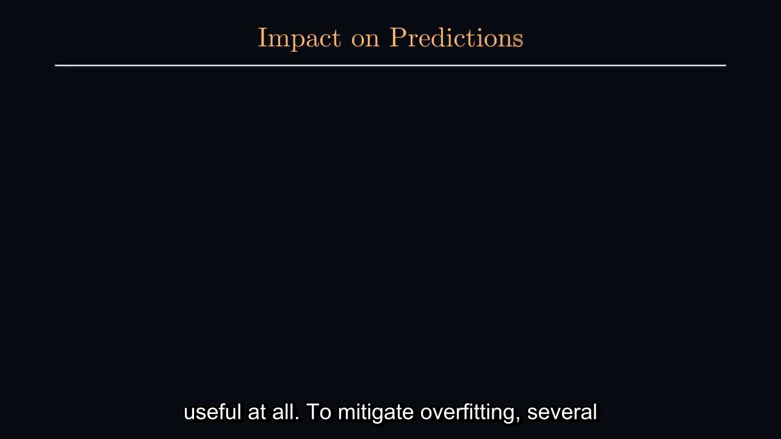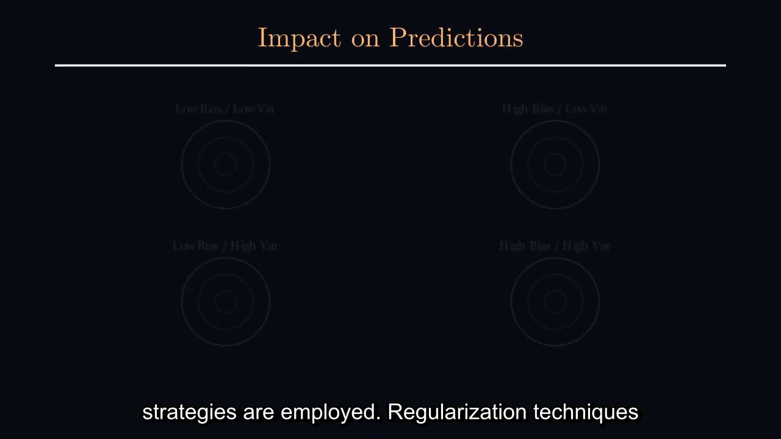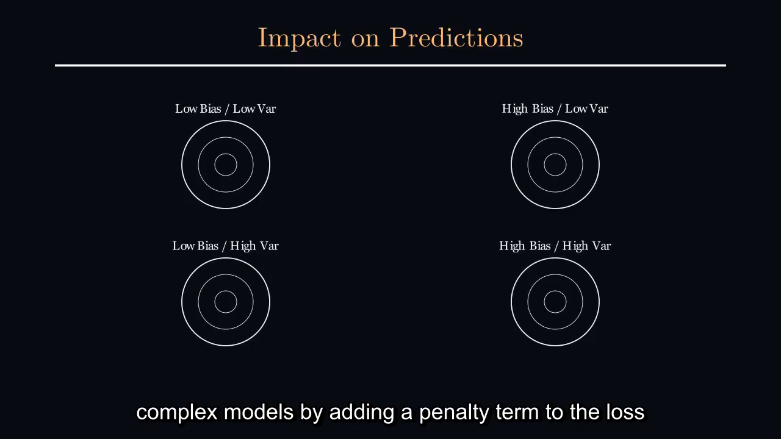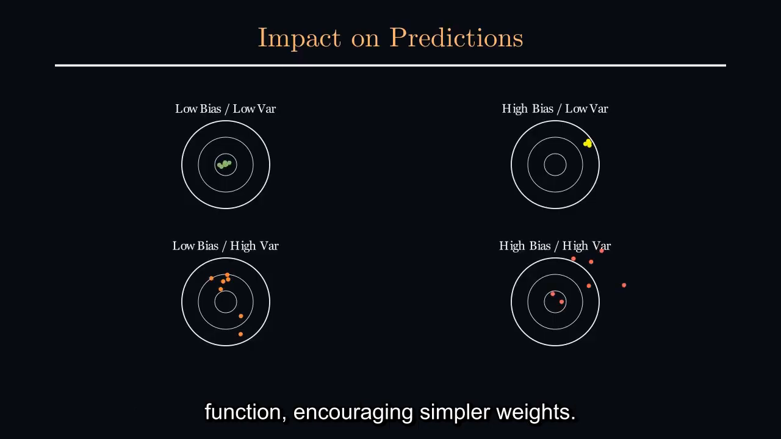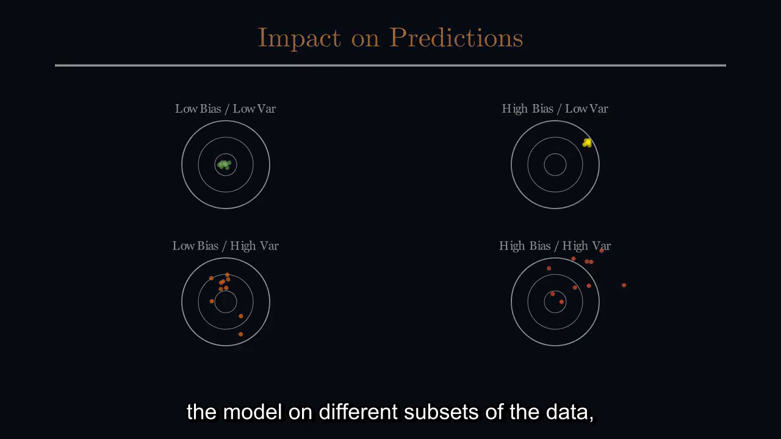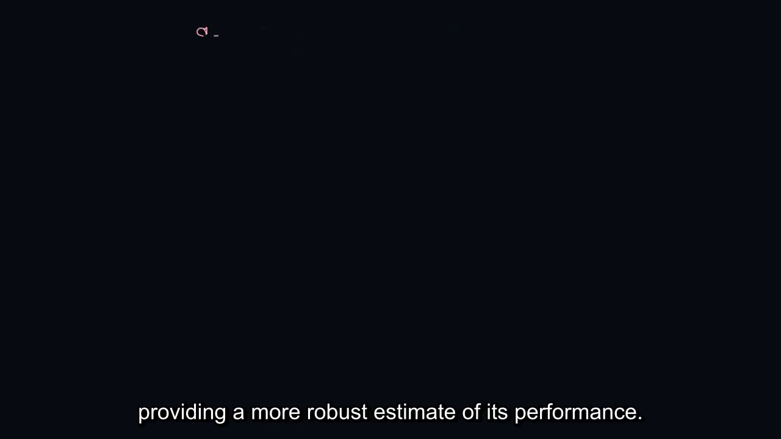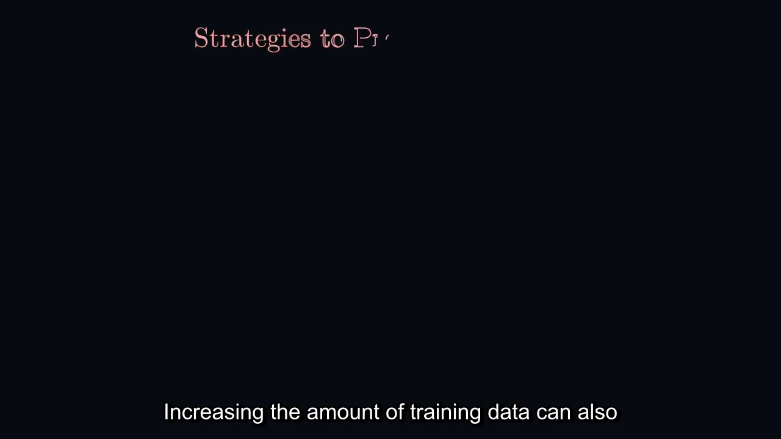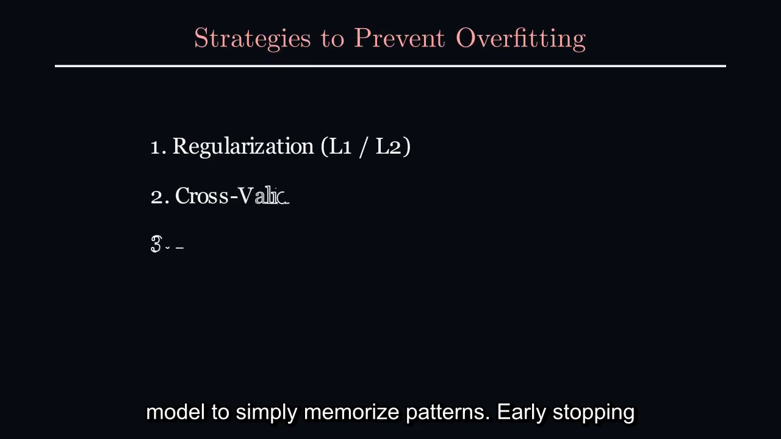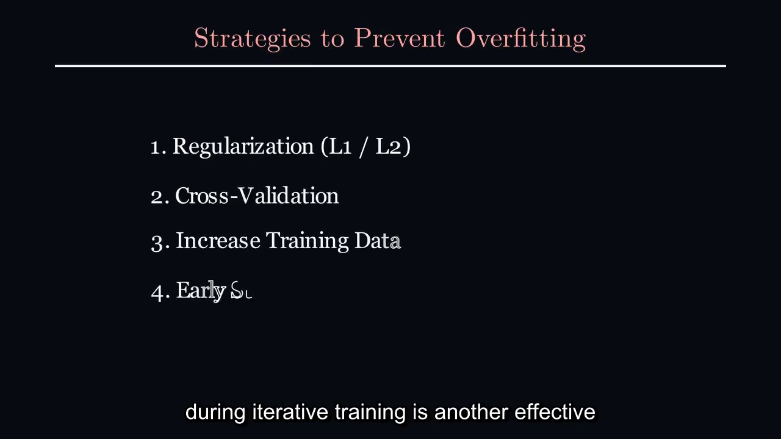To mitigate overfitting, several strategies are employed. Regularization techniques like L1 and L2 regularization penalize overly complex models by adding a penalty term to the loss function, encouraging simpler weights. Cross-validation helps by training and evaluating the model on different subsets of the data, providing a more robust estimate of its performance. Increasing the amount of training data can also help, as a larger dataset makes it harder for the model to simply memorize patterns. Early stopping during iterative training is another effective method.